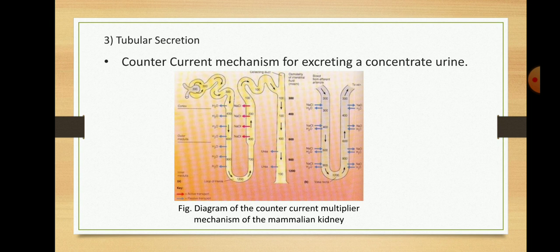For each hydrogen ion secreted into the tubular filtrate, one sodium ion is absorbed by the tubular cell. Bicarbonate ions obtained from carbonic acid dissociation and sodium ions absorbed from the renal lumen diffuse into the bloodstream in the form of sodium bicarbonate.